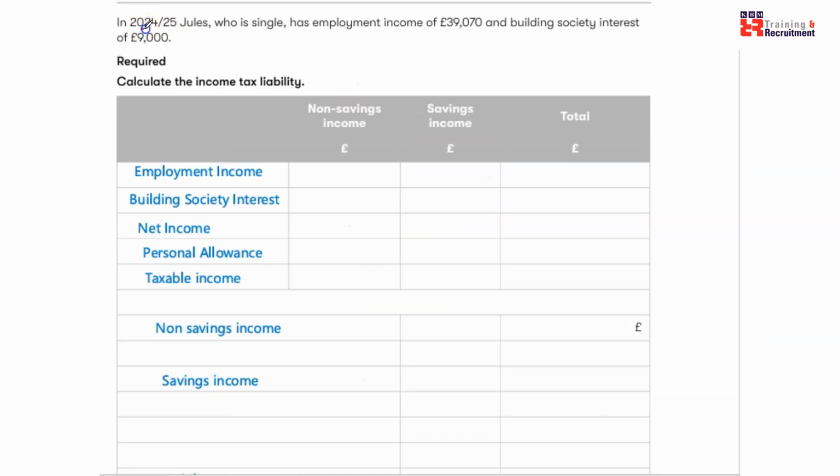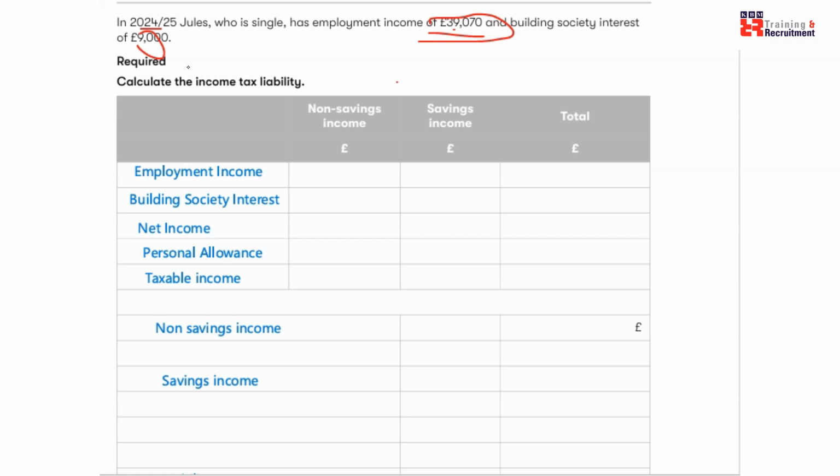Look at this. In 2024-25, Jewel, who is single, has employment income of 39,070. Building society interest he is receiving is 9,000. How much is his total income? It's less than 50,000, isn't it? So on all his income, this is employment income, this is savings income, he will be taxed at 20%, but you don't pay tax until 12,570, right? So we will be doing all these one by one.